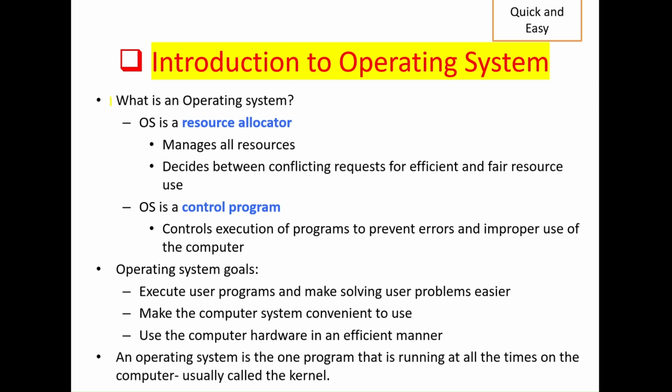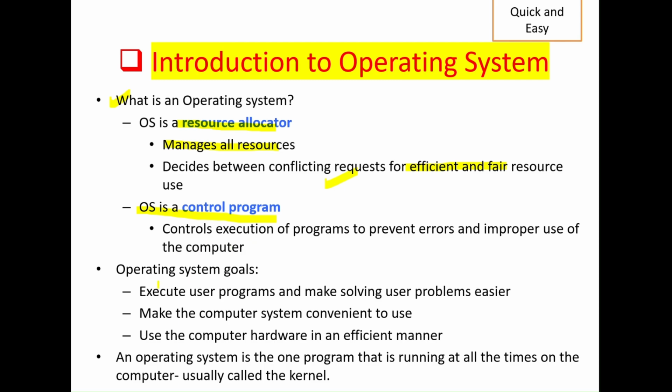So what is an operating system? This is a big question. As we are discussing, the operating system is a resource allocator. It manages all the resources, and it decides which request comes first and gets the CPU first, and it uses an efficient and fair way to give the resources to every process. Okay, so the operating system is also a control program. All the execution of programs is done by the operating system. It prevents errors, and it improves the efficiency of the CPU.